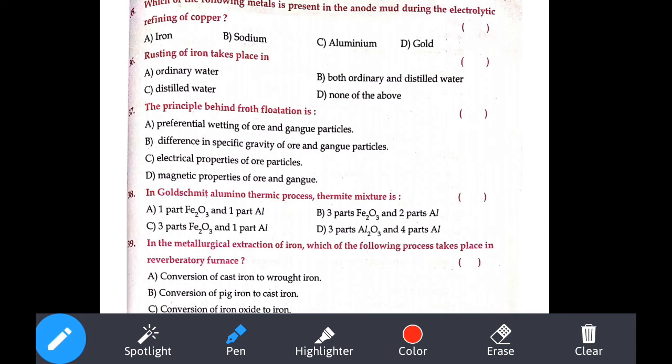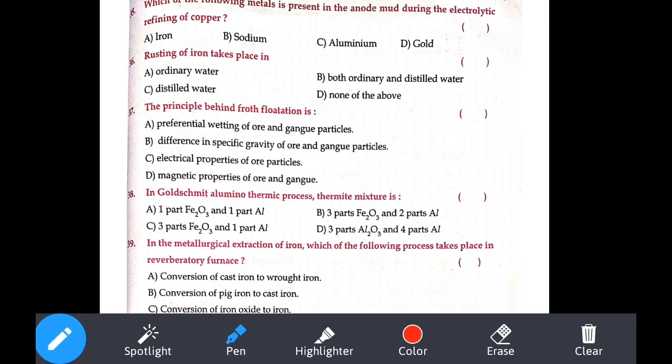A Goldschmidt aluminum thermite process. The thermite mixture is, so it's a reaction. When I say this topic in class, I will discuss all these things. The answer, if you observe here. So how many parts of Fe2O3 and how many parts of aluminum do they have? Usually it is 3 parts of Fe2O3 and 1 part of Al. Okay. Let's see the next one.